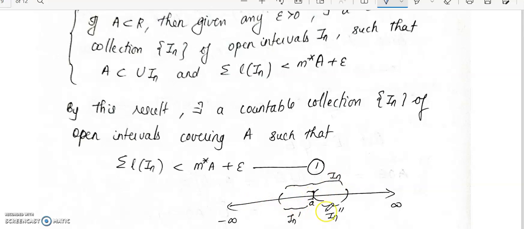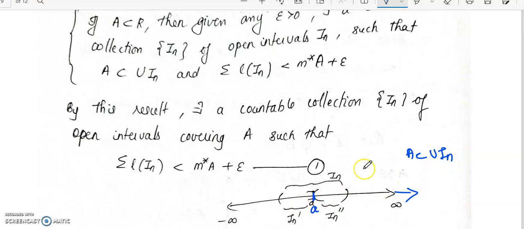So here we have the real line. This is the point a, and this is the set a to infinity. The real line extends on the other side as minus infinity to a. So let me take this interval to be one of the In. So A will be contained in the union of In.